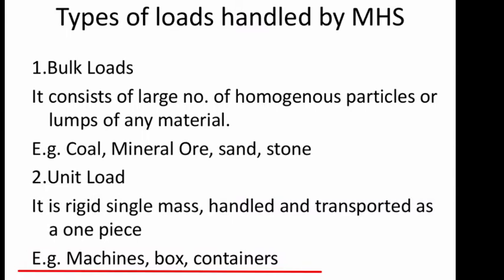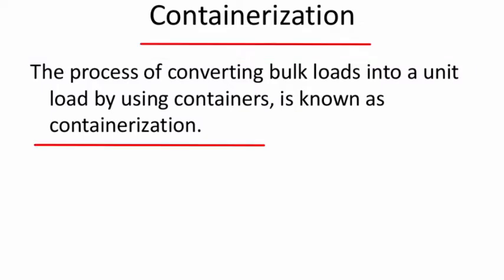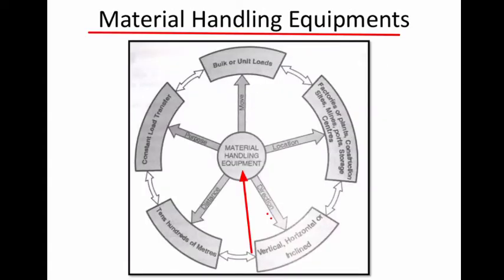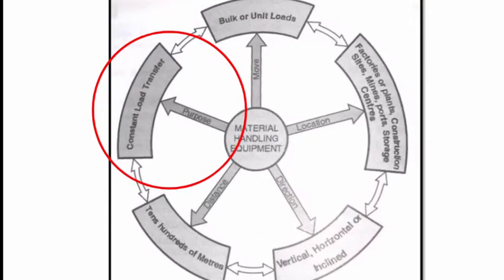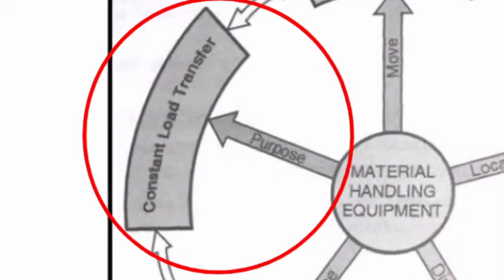Example: machines, boxes, containers. The process of converting bulk load into a unit load by using containers is known as containerization.